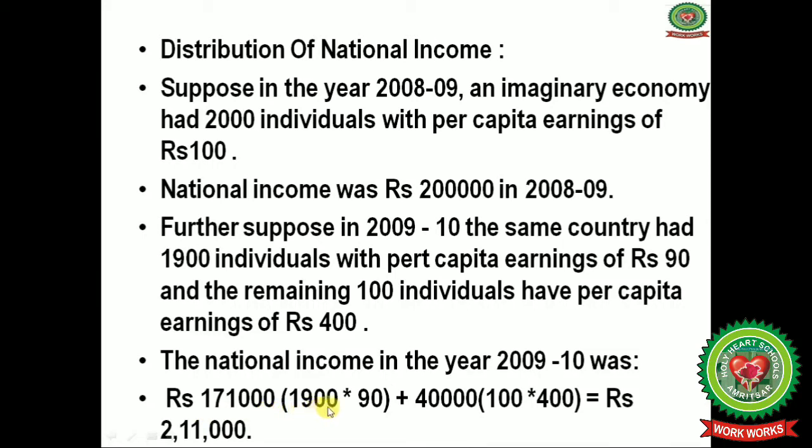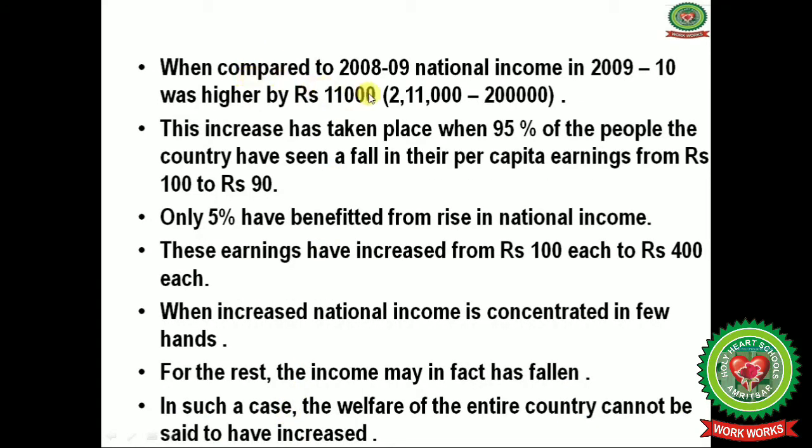1,71,000, that you will get by multiplying 1900 with 90, plus 40,000, which you will get by multiplying 400 with 100, that is, 100 individuals with per capita earnings of 400. When you multiply you will get 40,000, and this total is equal to rupees 2,11,000. Compared to 2008 till 2009 national income, in 2009 till 2010 it was higher by rupees 11,000. When you deduct 2 lakhs from 2,11,000, you will get the difference, that is 11,000.